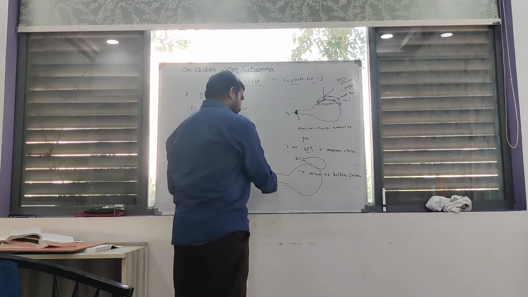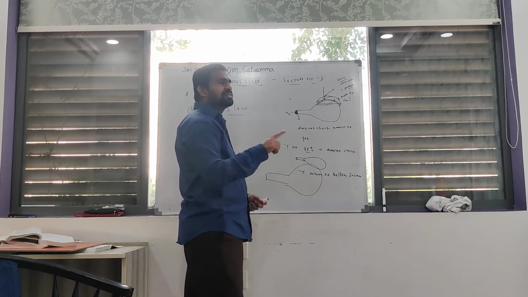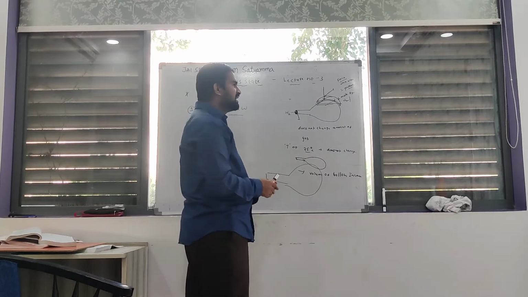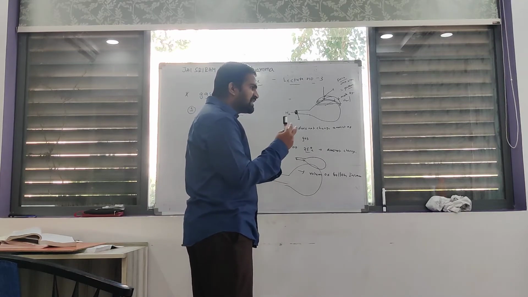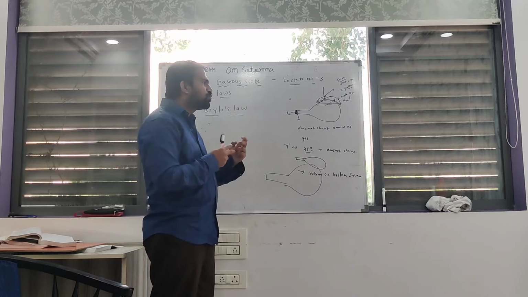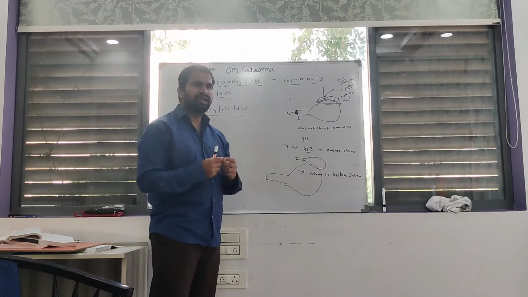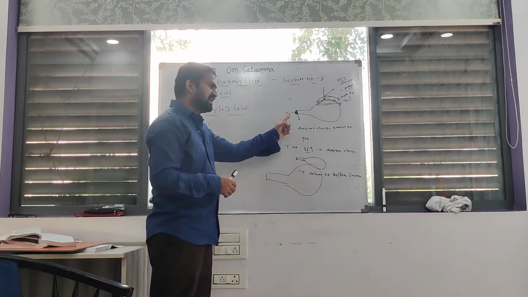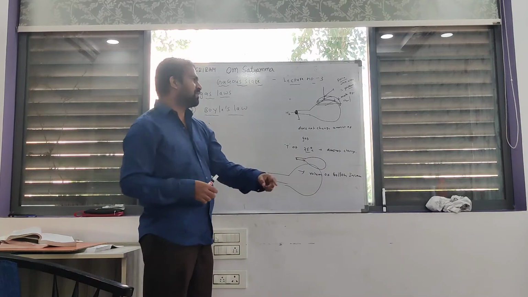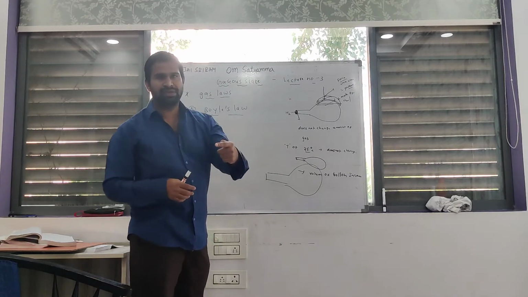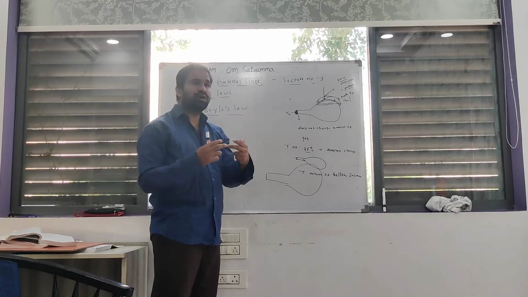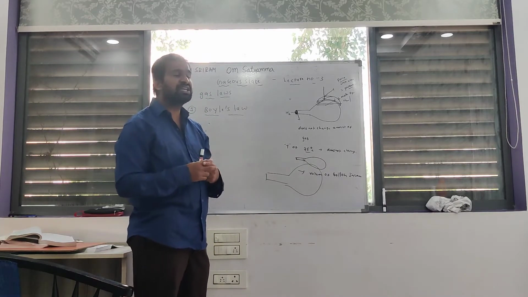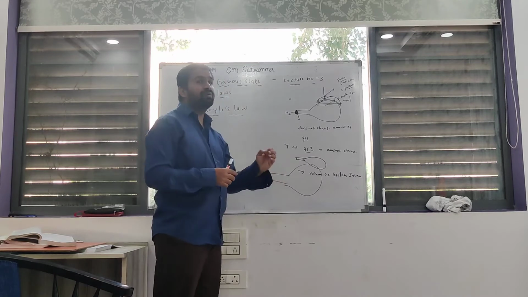If the pressure decreases, the volume of gas increases. That's why pressure and volume of gas are related to each other inversely. If pressure increases, volume decreases. If pressure decreases, volume increases.